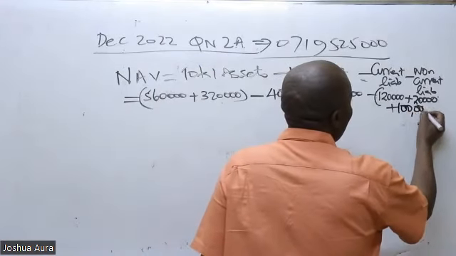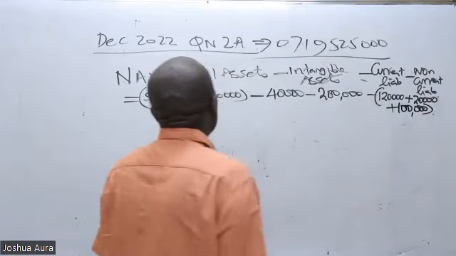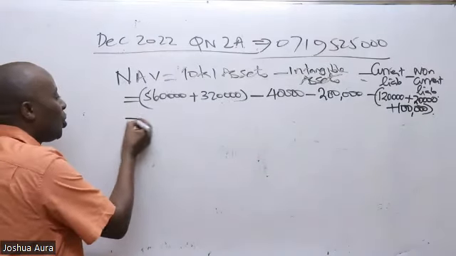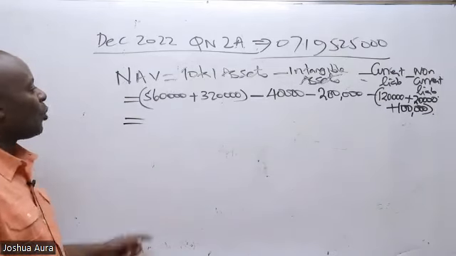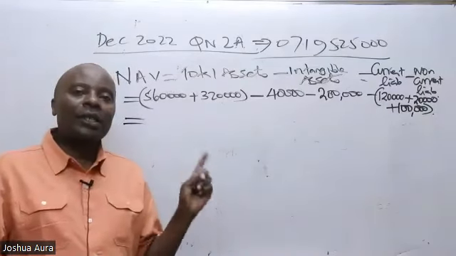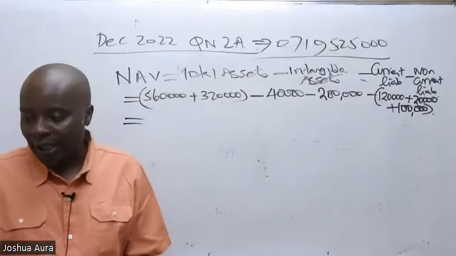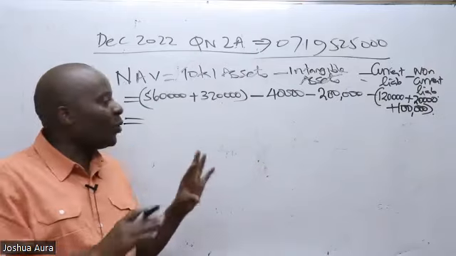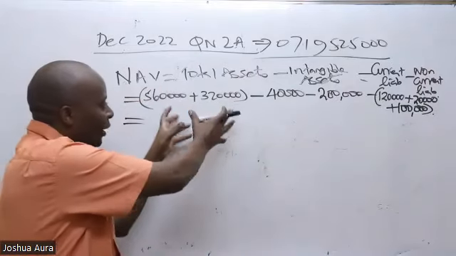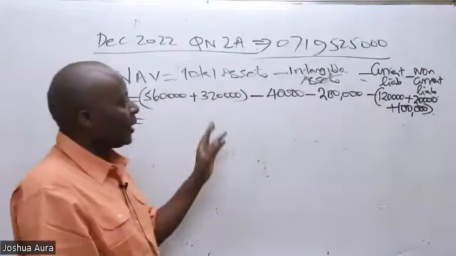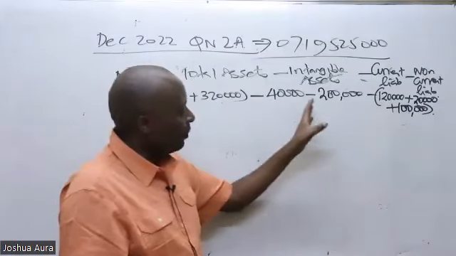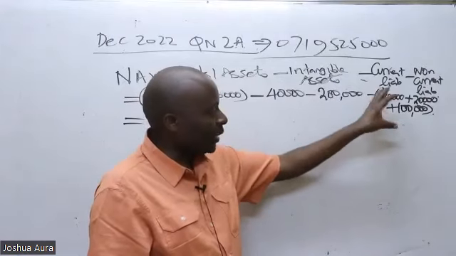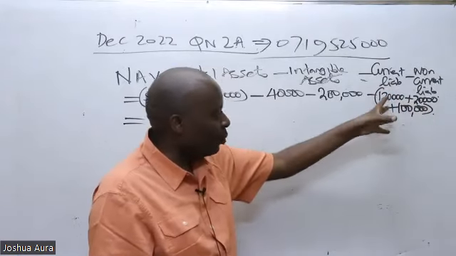So plus 100,000. Ladies and gentlemen, here you have to be very keen. Could you kindly use your calculator? Is there anybody who can give me the net asset value? If I were you, I would get the total assets first, and then say minus 40,000, minus 200,000, minus, then I put brackets. I must put brackets here to get this consolidated figure.